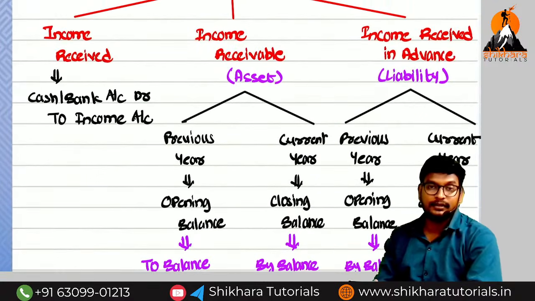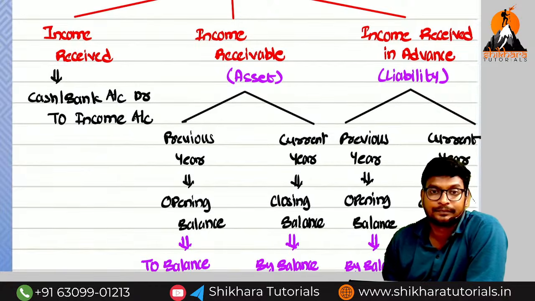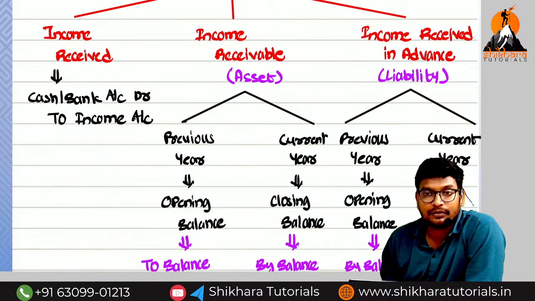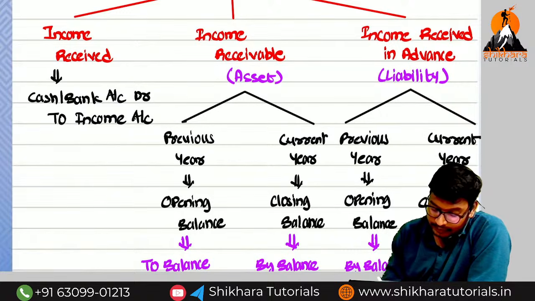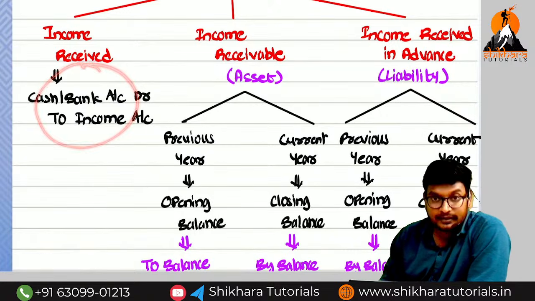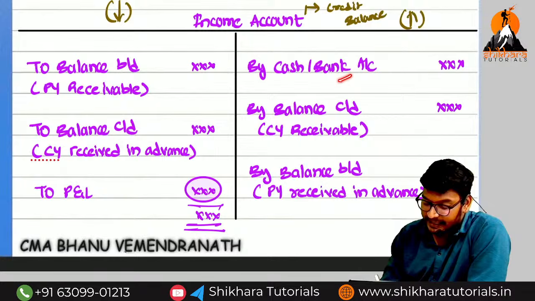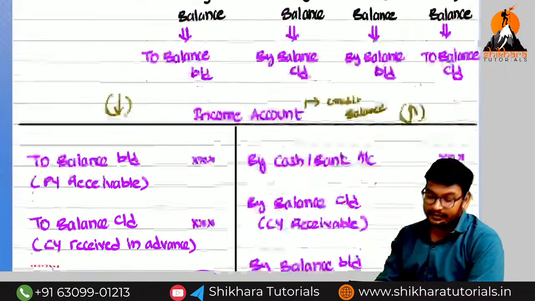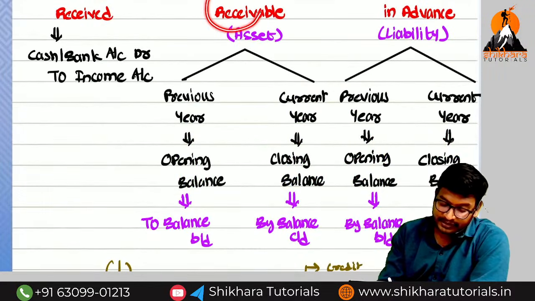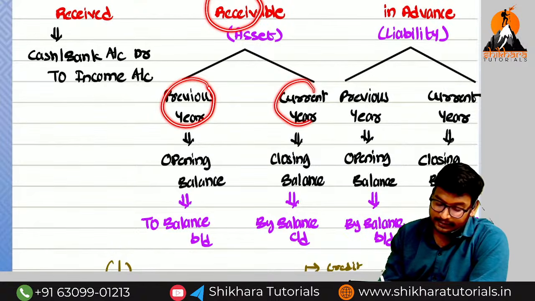Okay then, see this one. Try to understand. Income received entry is what? Cash or bank account debited to income account. So for that reason, in the income account, which side? Credit side. To cash or bank, or by cash or bank? By cash or bank.